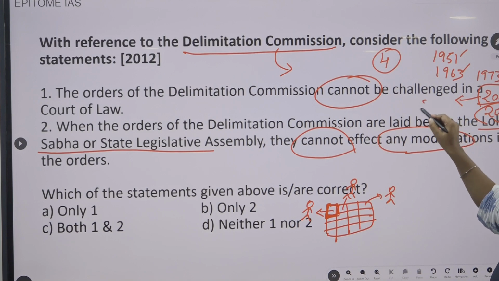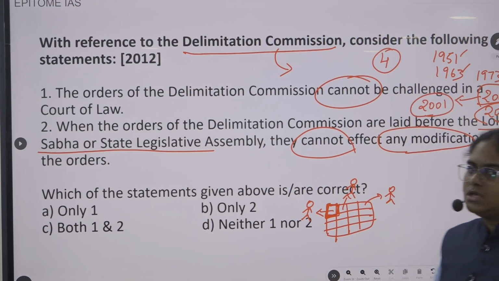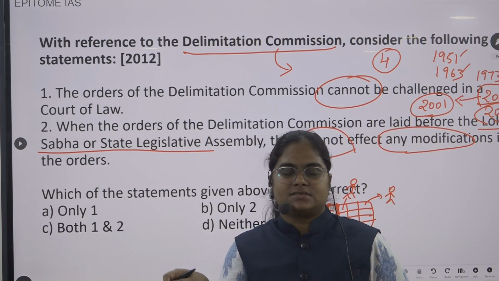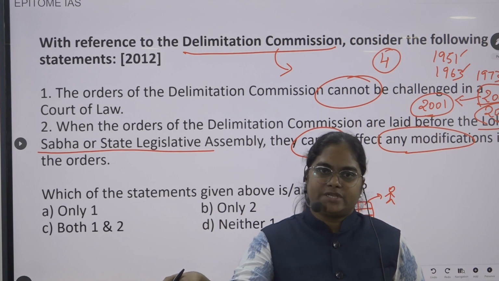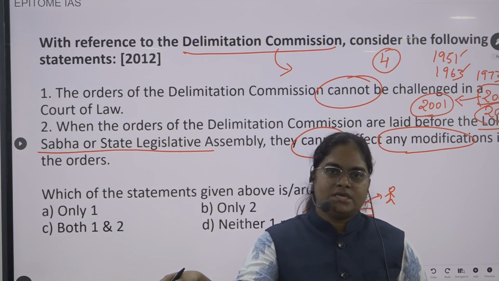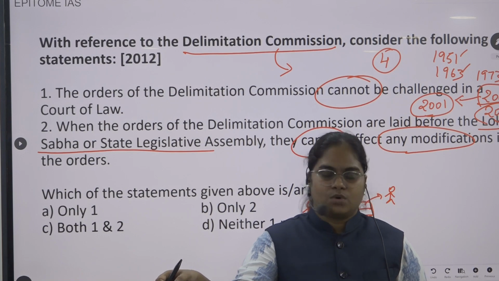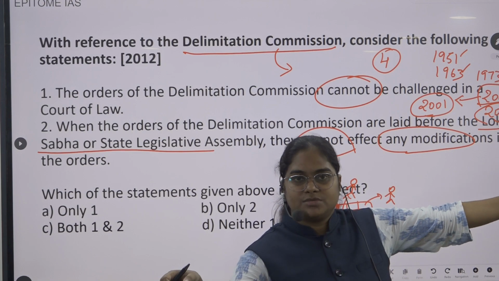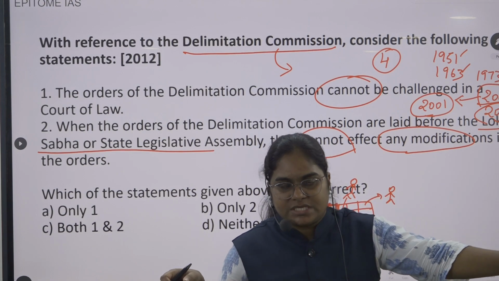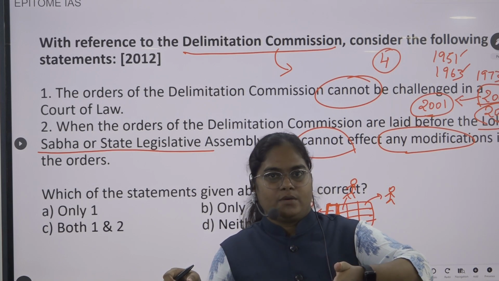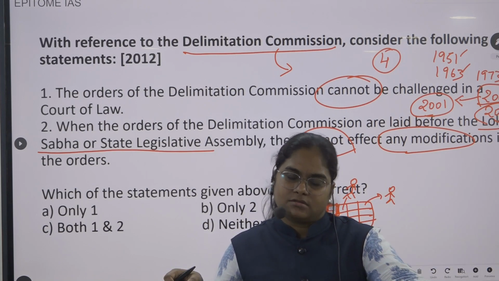Now this delimitation commission has used the census data of 2001. And in 2026, it will be using the 2021 census. Because of COVID it got delayed, but eventually they will be coming up with this particular census also. So the delimitation commission which will be constituted in 2026 will be using the data of the census 2021, which will be conducted sooner.